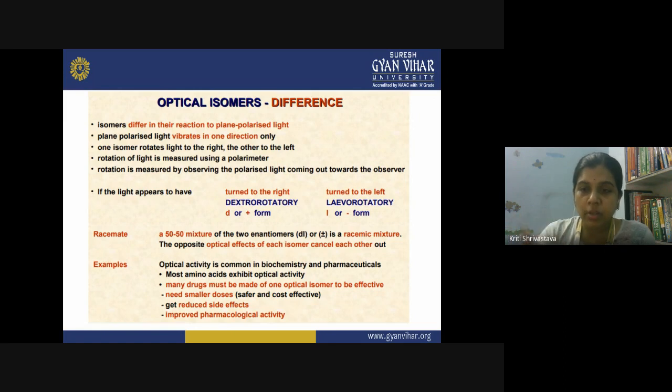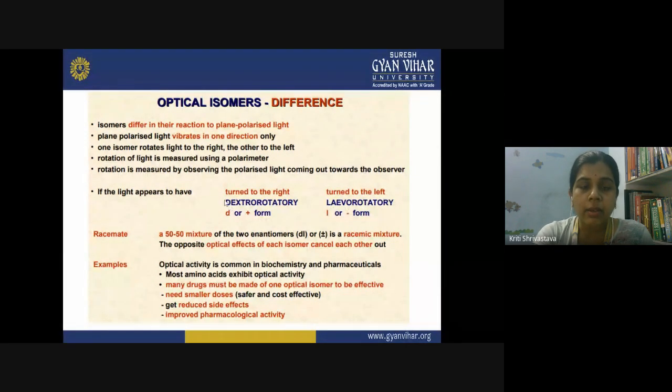So it is not only the direction that matters, but the angle also matters, and that angle is measuring the amount of optical rotation. So when you are seeing the optical activity, you are not only looking at the direction of the rotation, but also you are measuring the angle of your rotation. If the light appears to have turned to the right, you call it dextrorotatory. And if it is turned to the left, you call it levorotatory.